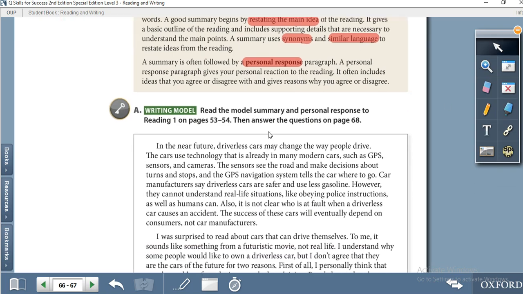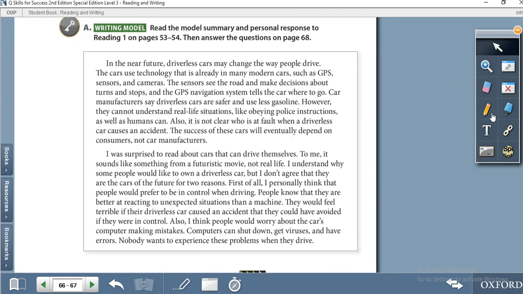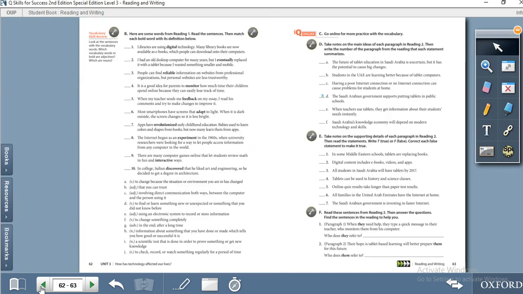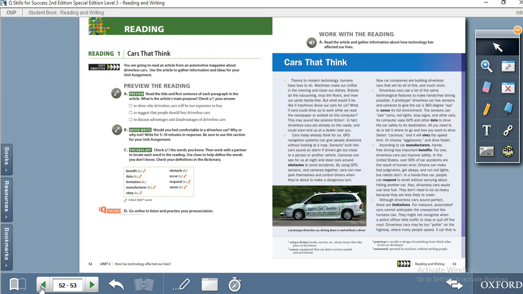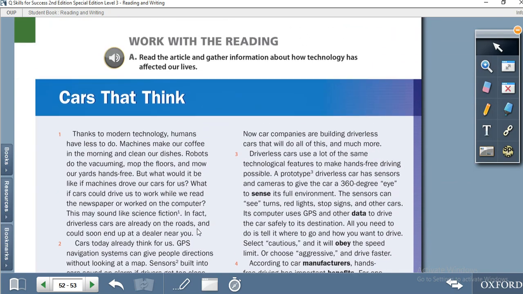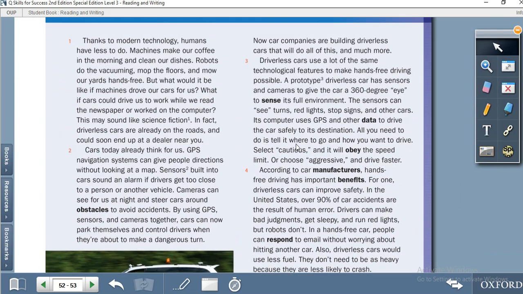Okay, let's move to the model paragraph. Here we have two paragraphs, paragraph 1 and paragraph 2. Paragraph 1 is the summary. Where is the actual paragraph? Let's move back to the page. Here is the article or an essay about driverless cars. In the future you may have driverless cars.